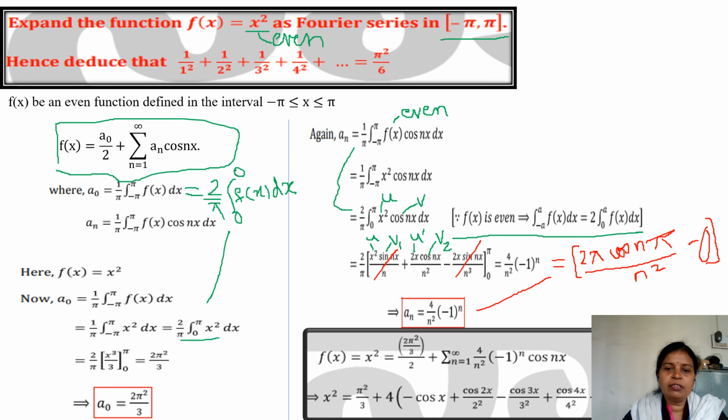Put this in the series, the value of a0 and an, and put n is equal to 1. You will get this. Here n is equal to 1, this term is equal to 1. Here put n is equal to 2 and so on, and expand the series to get the final answer. If they are asking you to deduce something, always try and put x is equal to 0, since cos 0 is 1, and you will get this deduction.